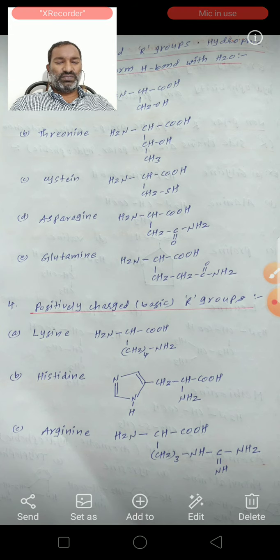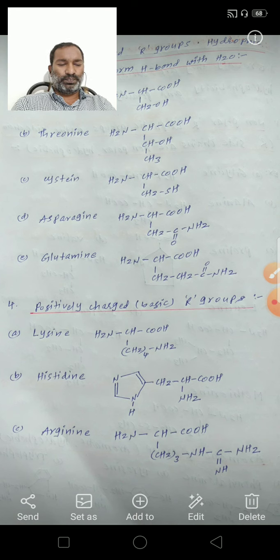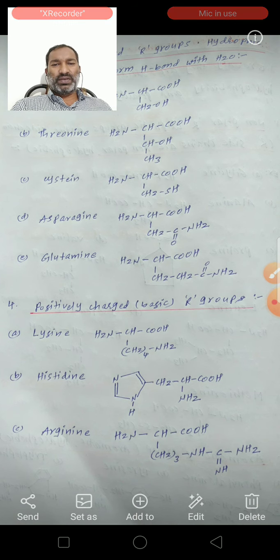Next, positively charged basic R group amino acids are 3. These are positively charged basic at pH 7, mostly positively charged due to the second amino group.